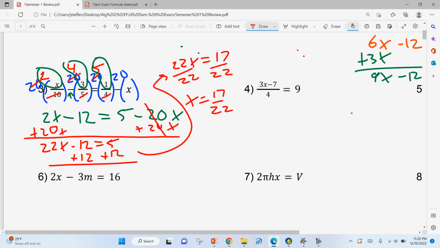And I put that one wrong on the answer key. I don't know what I put on the answer key to get that. But 17 over 22 is right, and then the decimal 0.77 is what you should be getting for that one. So on the short answer part, I don't care which one you put, as long as you don't put what I put on the answer key. I put 8.5, and that's certainly not the answer. Interesting. But I don't care if you leave it as a fraction or a decimal.